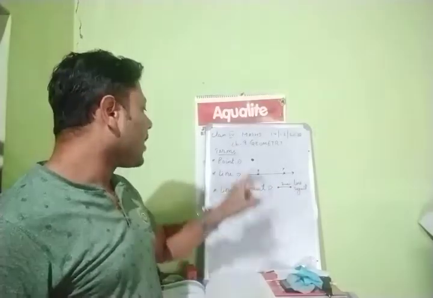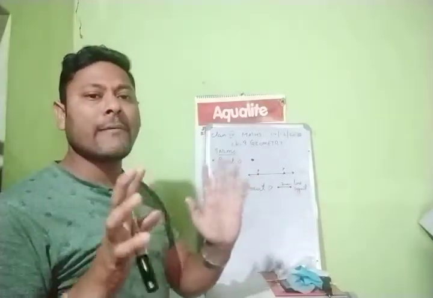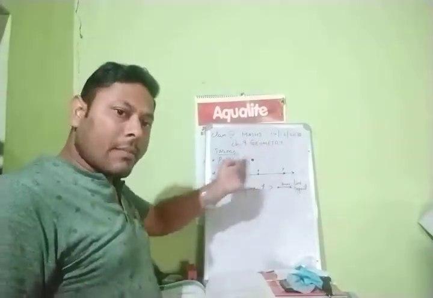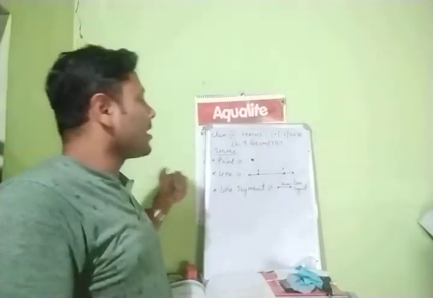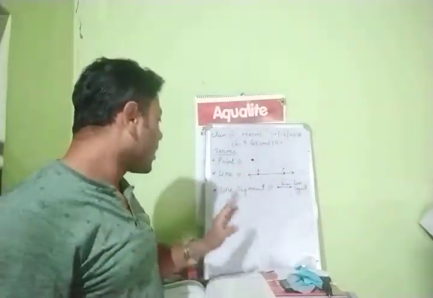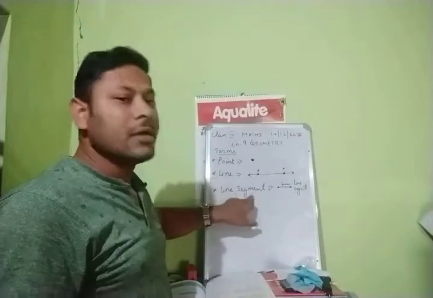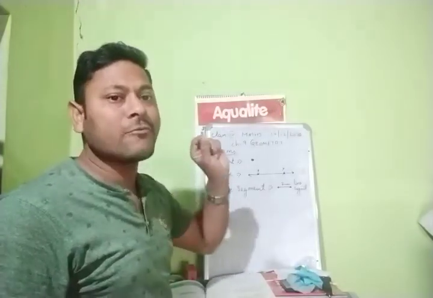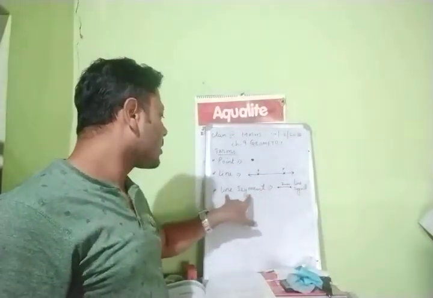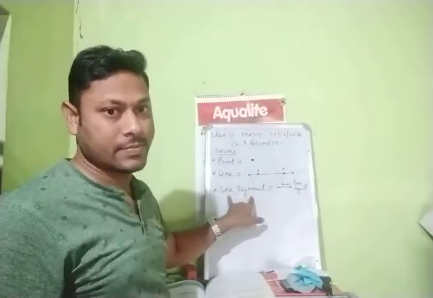Understood, children? But a line does not have any measurement. No measurement at all in a line. It can go to the left hand side again, it may go to the right hand side again. There is no problem. But when we talk about a line segment, there is one end where you have to stop. Start as well as stop. That is what line segment means.